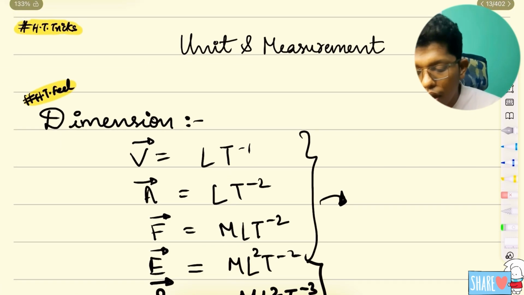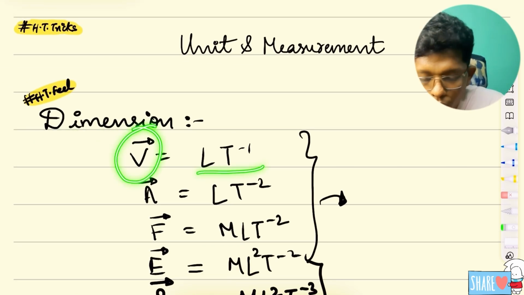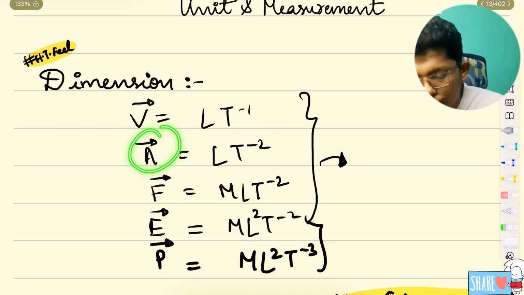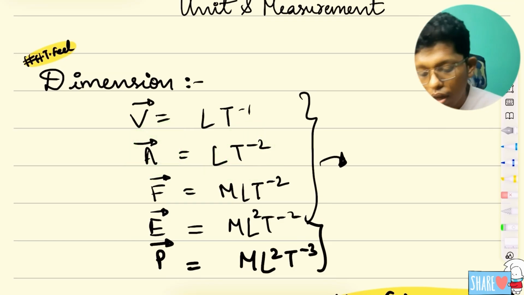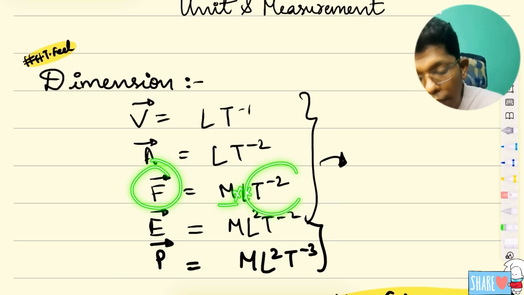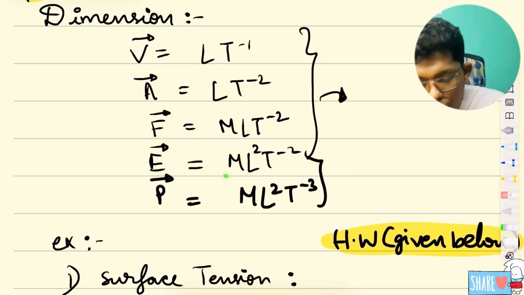Very important. The first dimension that you should know is velocity, which everybody knows: L T inverse. Acceleration: length into time inverse square. Force: mass into length into time inverse square. Energy: mass length square into time inverse square.